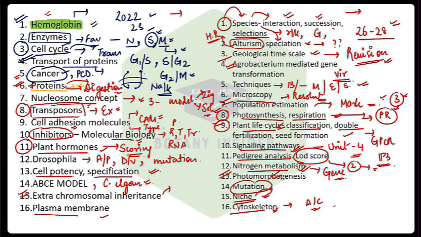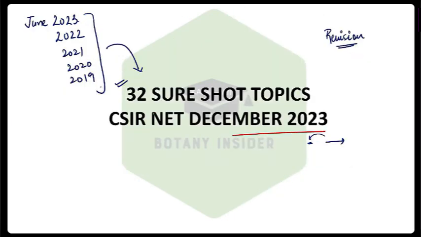So if you have any doubt, any problem, you can let me know. These are very important topics, very, very scoring topics, and we have discussed each and every topic in our classes. Every single topic has been discussed in our classes. So if you want to ask anything, you can. Otherwise, these are all the topics that you have to keep in mind for the upcoming December 2023 paper. These are 32 short topics for your upcoming examination.